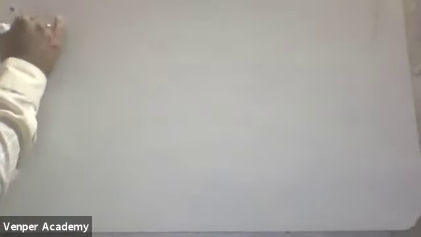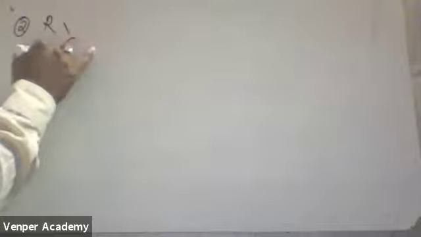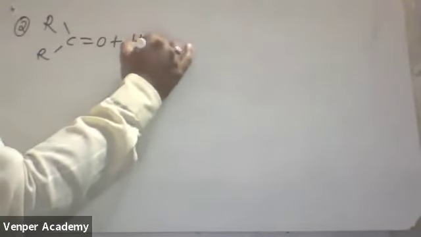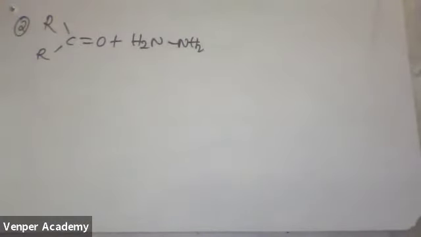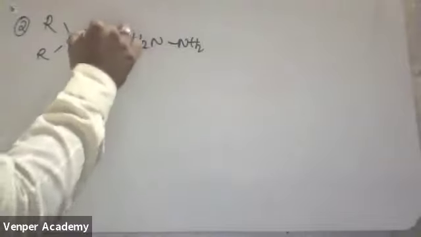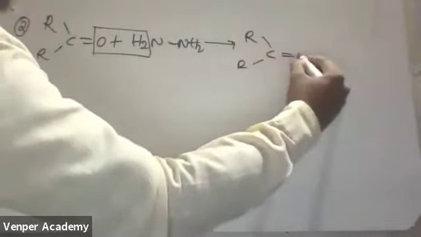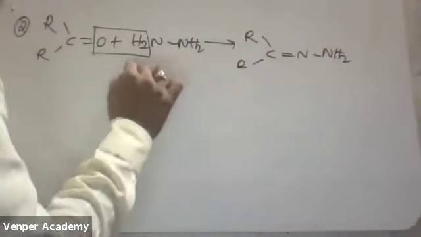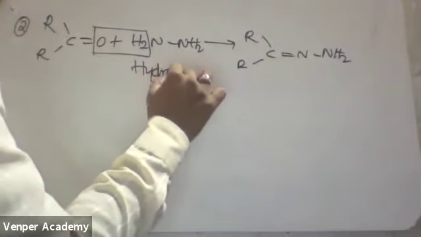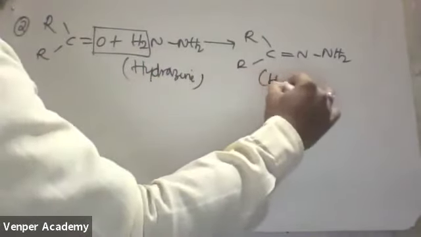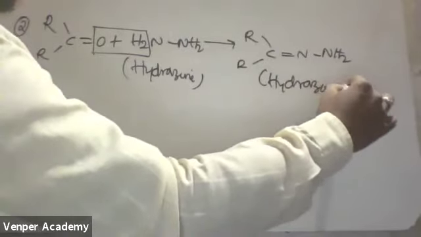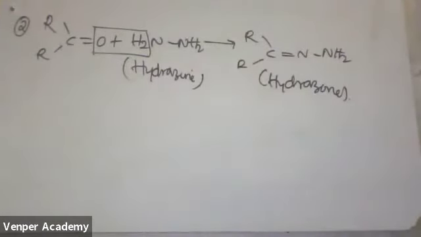Okay, next one. Reaction number 2. Now see, if I am taking one more carbonyl compound, C double bond O, and NH2 NH2. What is the name of this one? It is your hydrazine. If I am removing the water molecule, you get C double bond N NH2. This is called your hydrazone.